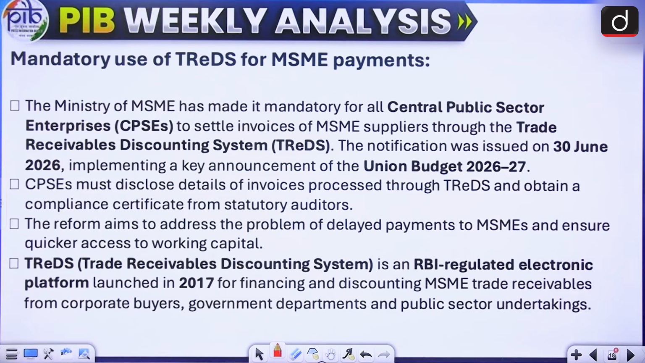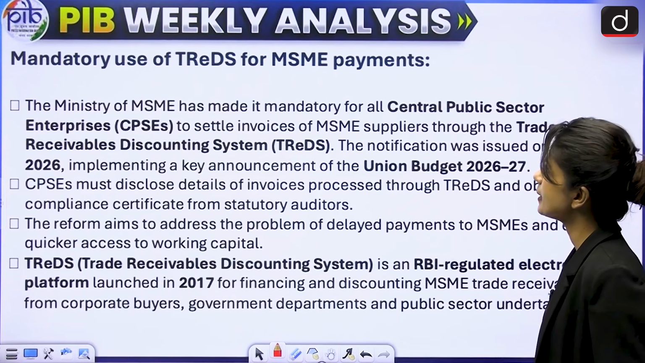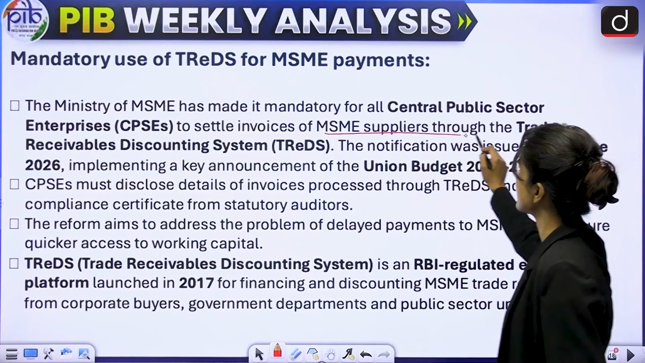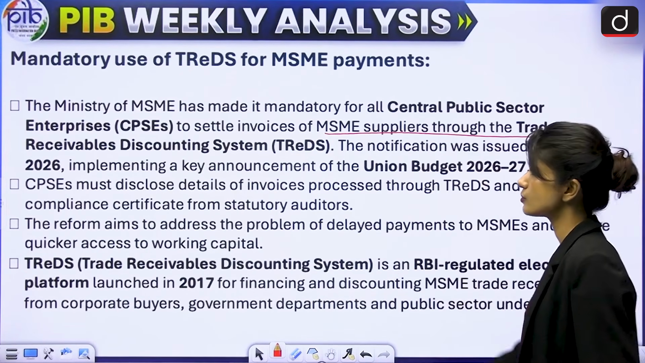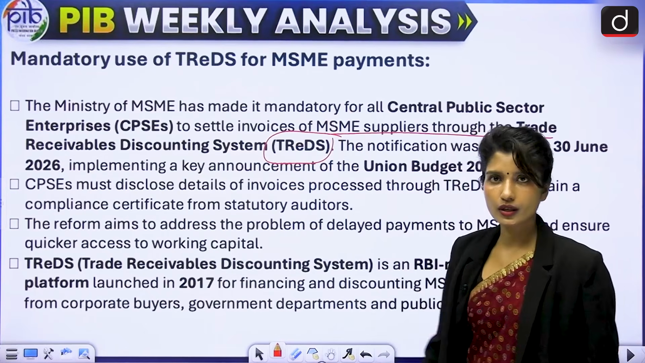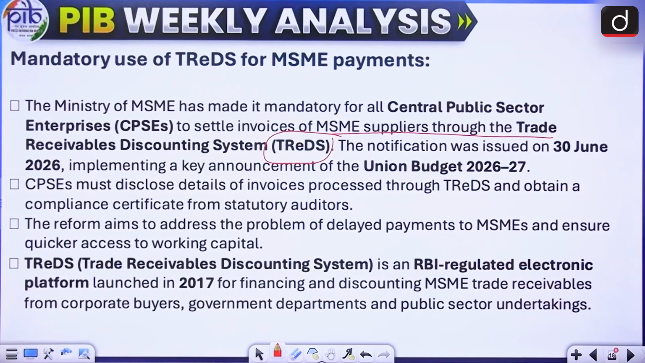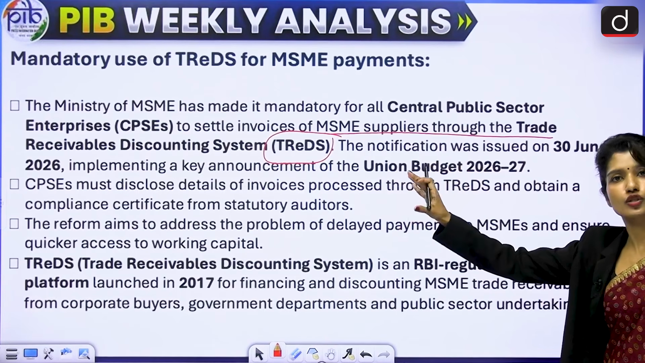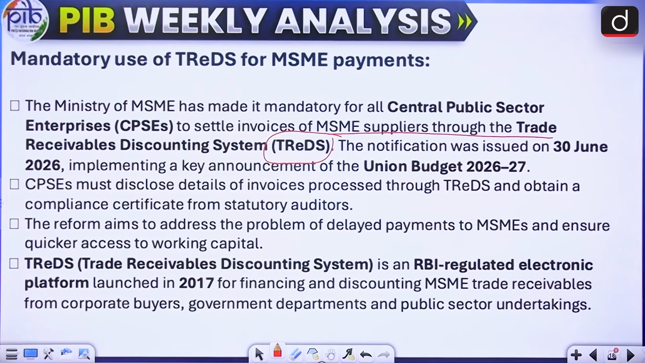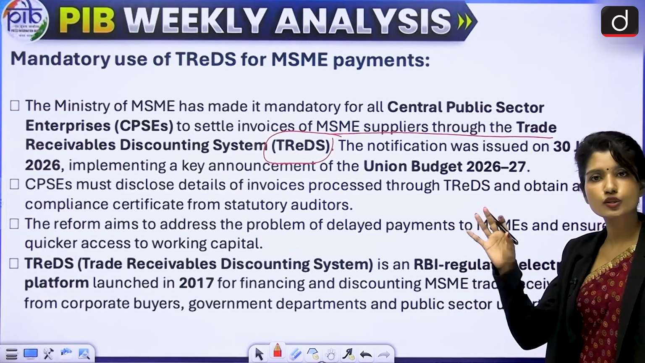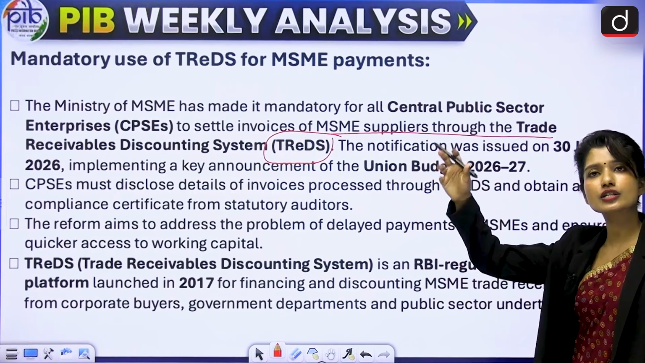Next is, the Ministry of MSME has made it mandatory for all central public sector enterprises to settle invoices of MSME suppliers through the Trade Receivables Discounting System, TReDS. See, before I tell you what the news is about, let's understand what TReDS is, right? So let's say there is an MSME. Now, first of all, you have seen it is about MSME, so it is going to help them. So let's say there is a small company. MSME is micro, small, medium enterprise, right? So let's say there is a small company that supplies 10 lakh rupee worth machinery to a government company.